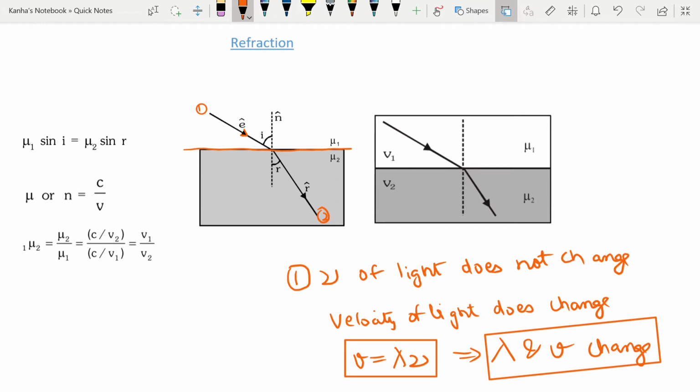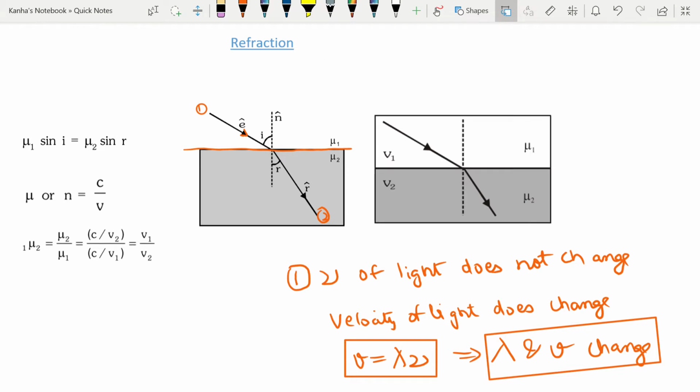In reflection, what did you have? You had the surface, and then you shined and it came back in the same direction. This was the incident ray, this was your reflected ray. Now in the case of refraction, what do we have? For refraction, it passes through the medium.